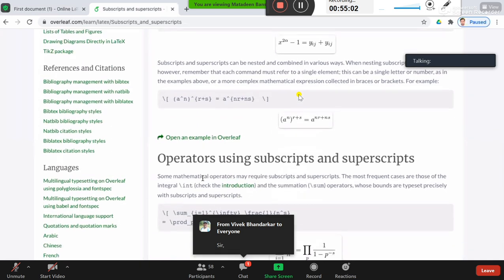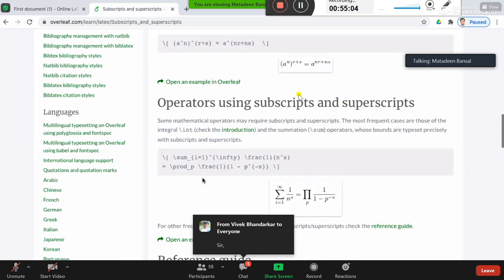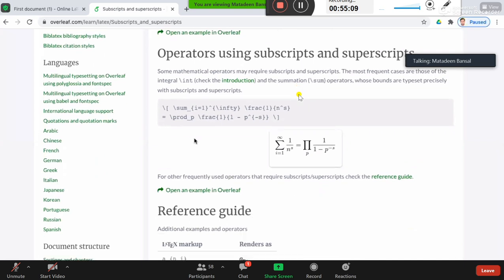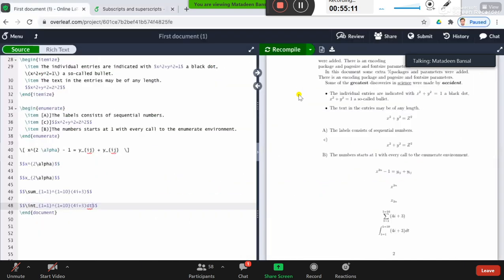Right? It's like that. Now fractions. Suppose you want to write down fractions. For writing a fraction, there is a command, backslash frac. The numerator and denominator both have to be enclosed inside curly brackets, right? The numerator will be written in the first pair of curly brackets and the denominator in the second pair.